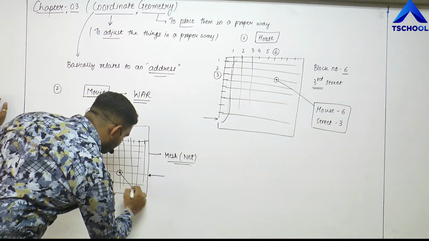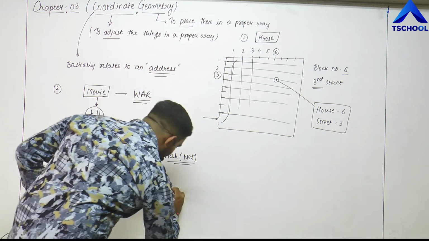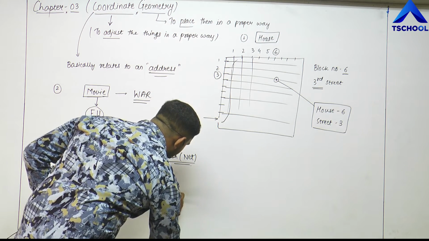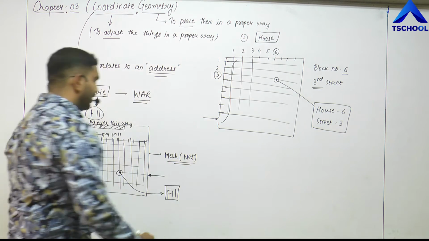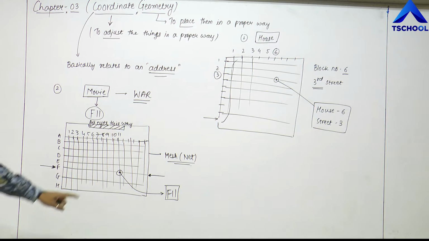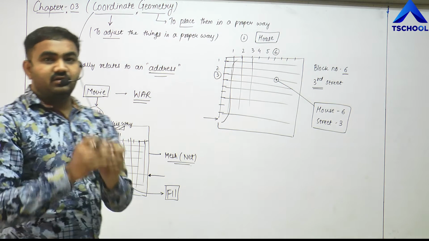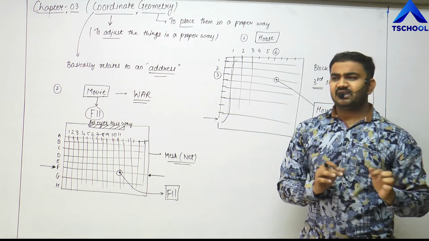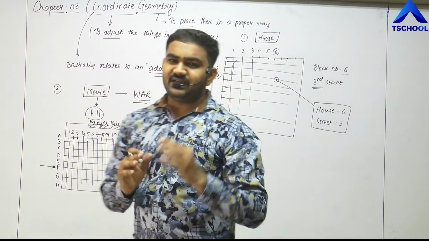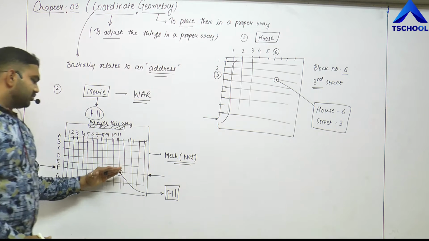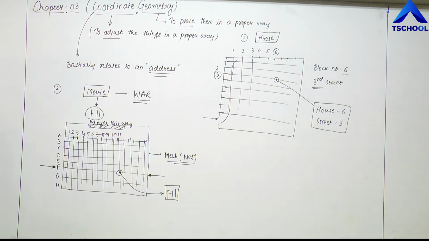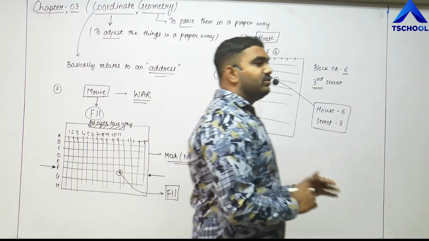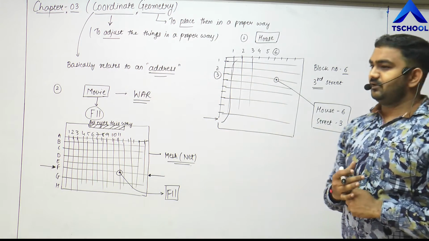So this location here, the seat that I am going to sit in and watch the entire movie, is F11. That means it is exactly at the center, somewhat to the center and the back part. So that is seat number F11. So in this way you can locate the address here, right?